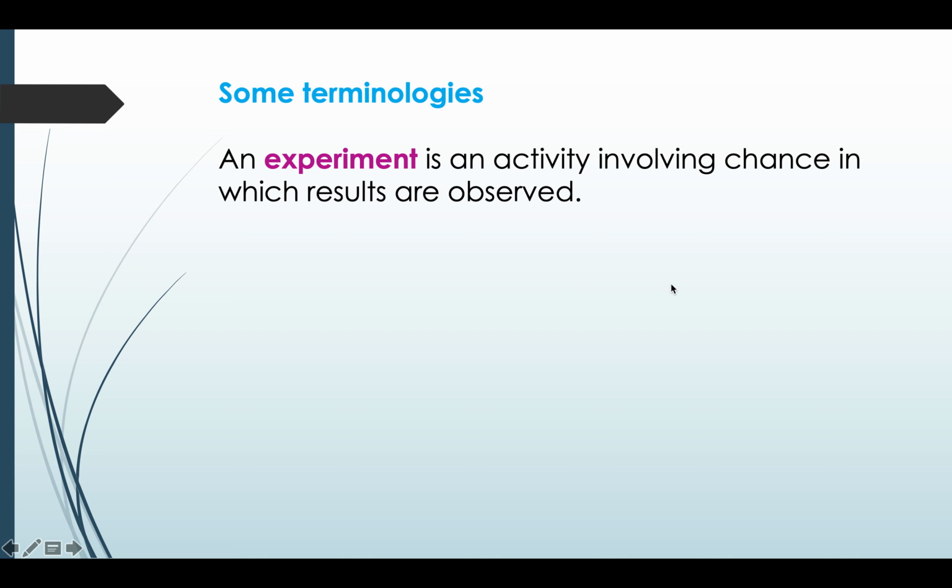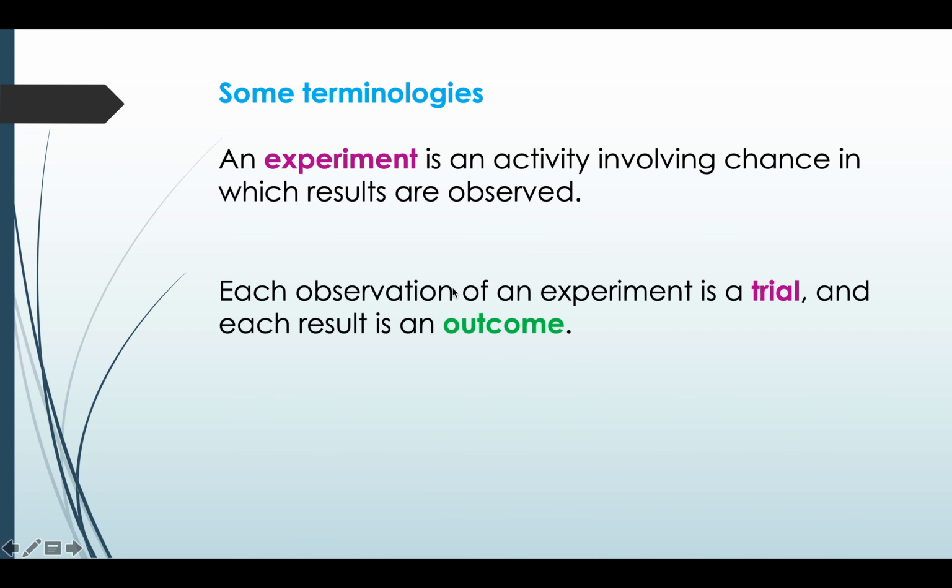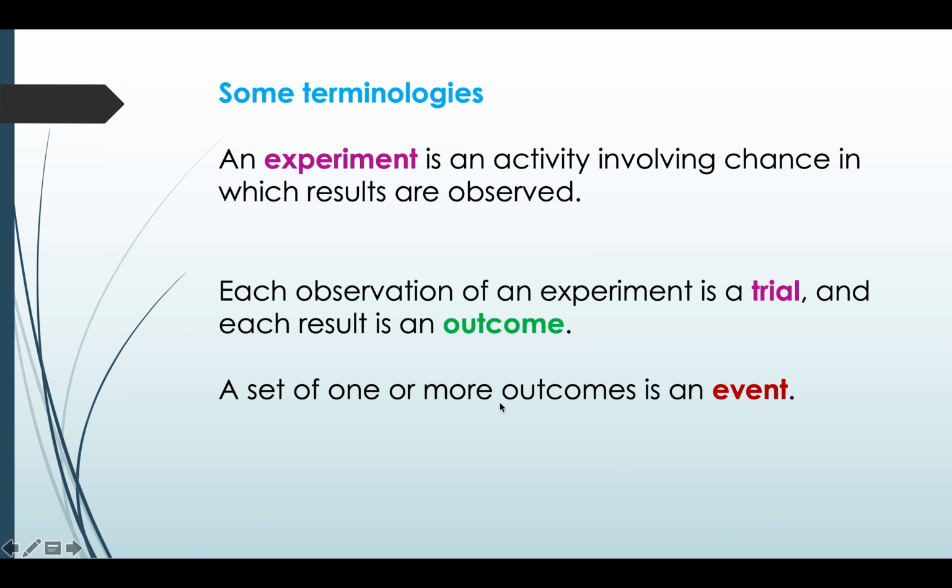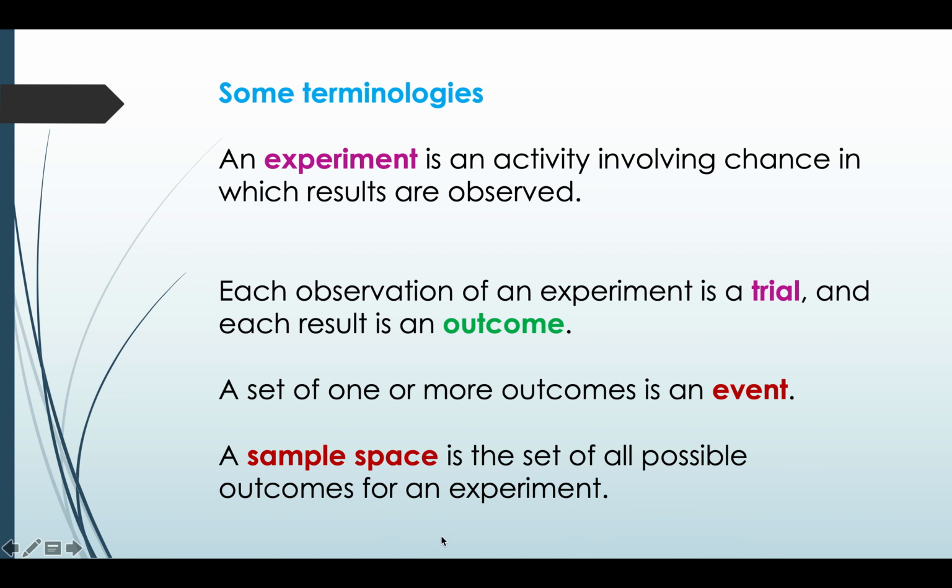An experiment is an activity involving chance in which results are observed. Each observation of an experiment is a trial and each result is an outcome. A set of one or more outcomes is an event. A sample space is the set of all possible outcomes for an experiment.